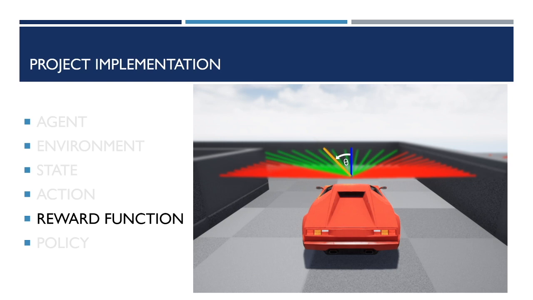That is the angle between the forward direction of the car, that is the blue ray, and the vectorial sum of all the green rays, that is the orange line. And without going too much into details, the reward function is proportional to the number of green rays, this angle theta, and the speed of the car.